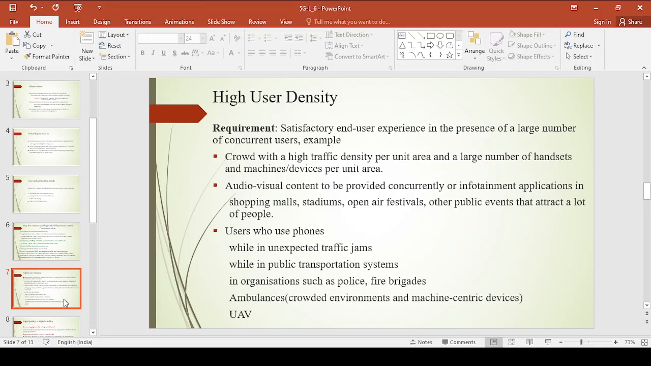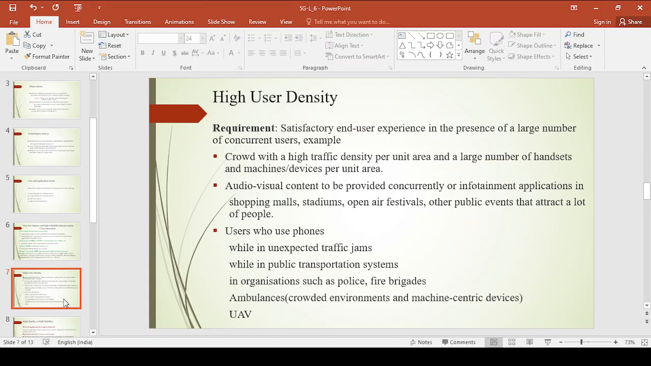But in 4G or 3G, there will be fluctuation in the signals in a crowd area, whether you go to shopping malls with a large number of users, stadiums, or open air festivals. There you can observe no signal or fluctuating signals. Now this we are overcoming in 5G and the future generation system. This high user density is one more requirement of the 5G or future generation system.